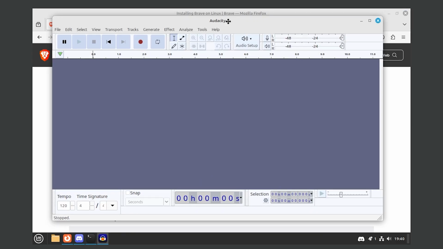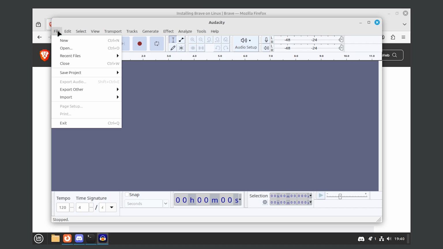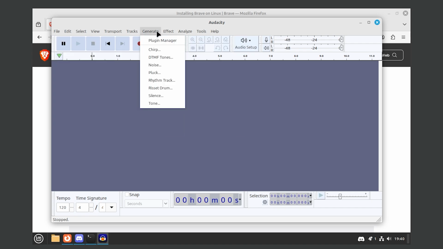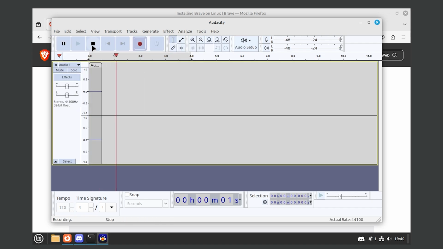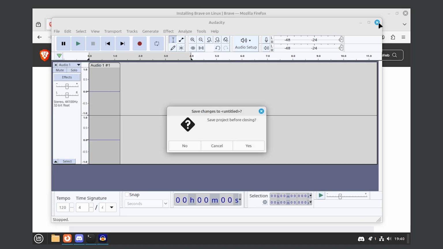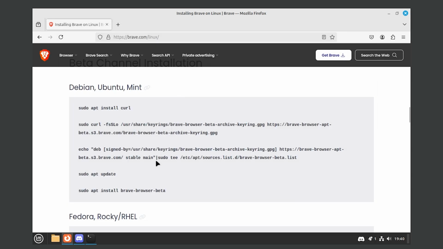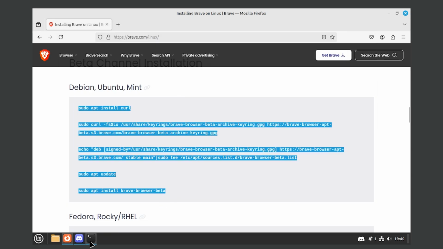Where's Audacity? Dude, it looks so much better on Linux than it does on Windows. What the heck, bro? No, I don't want to look at that. Oh, my mic isn't plugged in or anything. All right, that's actually amazing. No, I don't want to save it. All right, so I'm gonna get this, and then I'm going to.